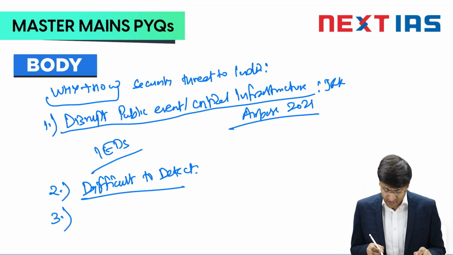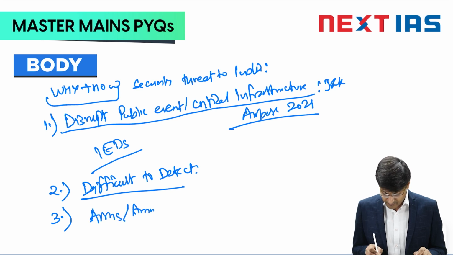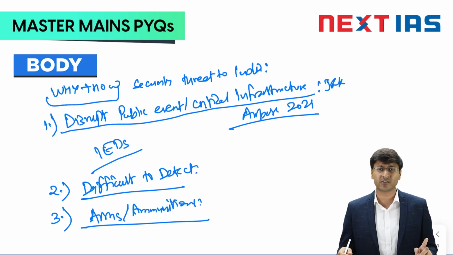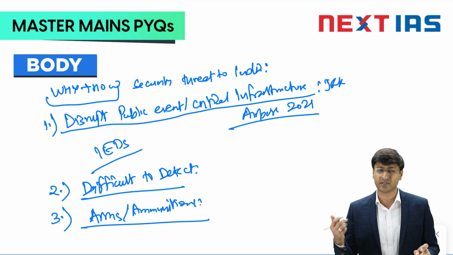The third point that we can talk about is arms and ammunition smuggling. That is what our question was also talking about. Basically, there was news that a UAV was seen in the Jalandhar district of Punjab. It was carrying arms and ammunition to be delivered across India's border.